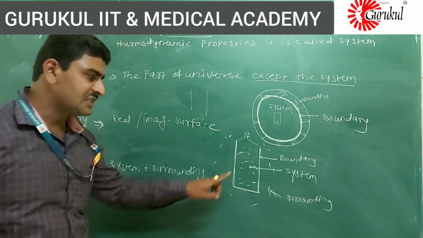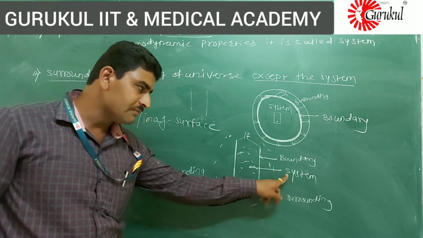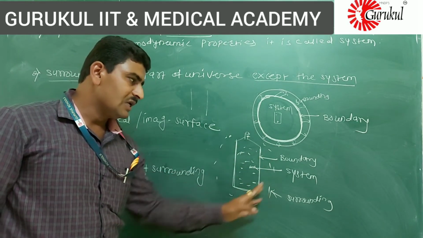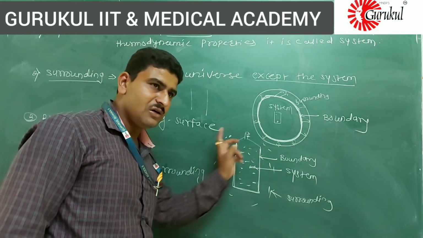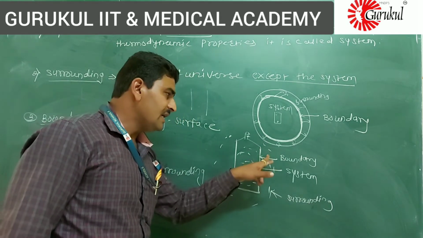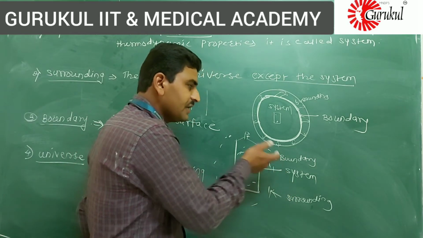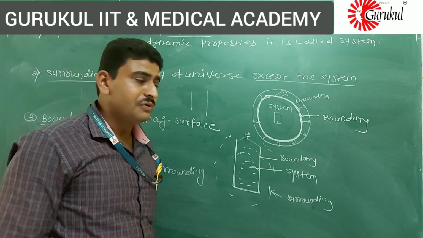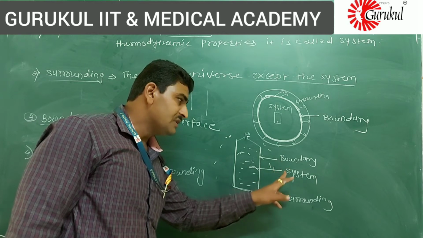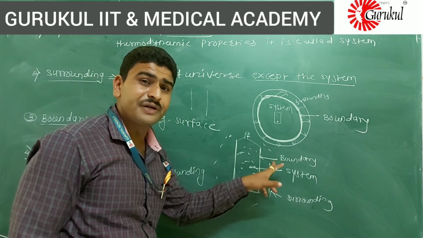System: inside this bottle, water is present, that is the system. Outside of this bottle there is a surrounding present, or an atmosphere present, that is the surrounding. And the part or the surface which separates the system and surrounding is called a boundary.